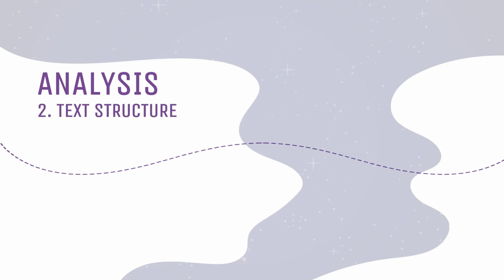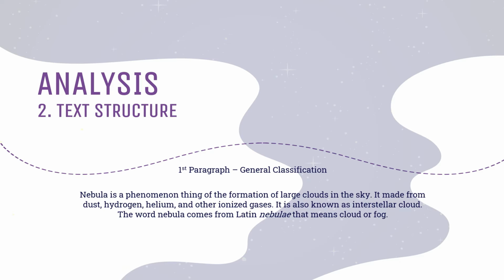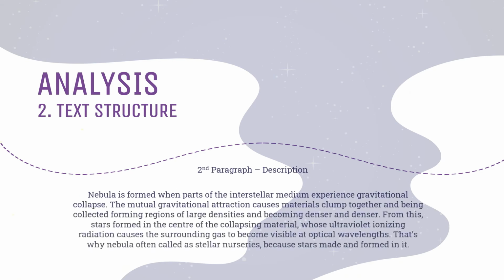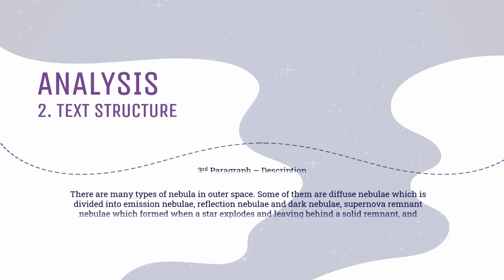The second, we have the text structure. The first paragraph contains general classification. It tells about what is nebula in general. The second paragraph is description. This paragraph tells about the formation of nebula. The third paragraph is description. This paragraph tells about the types of nebula.